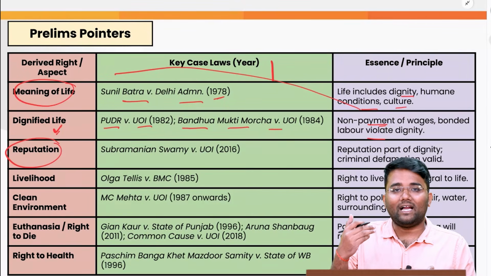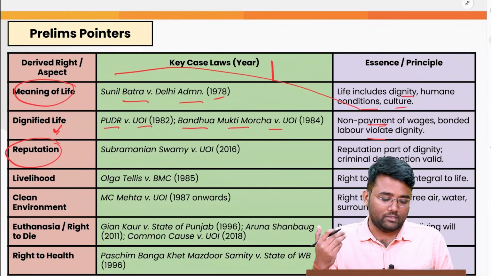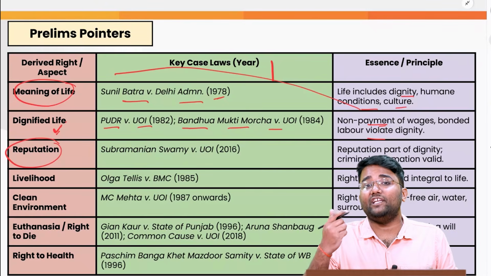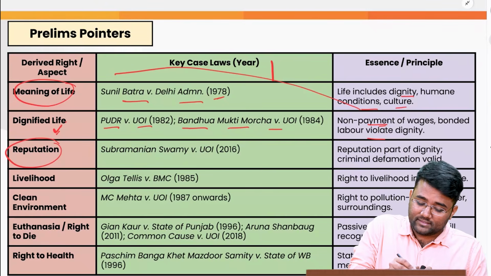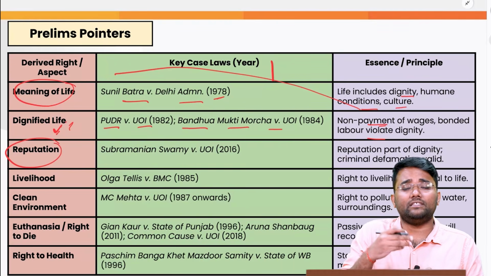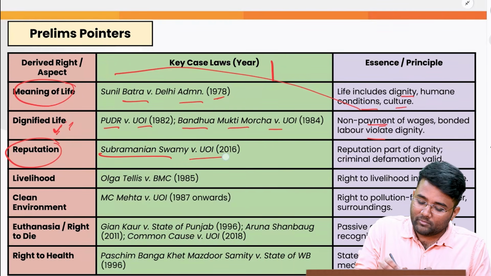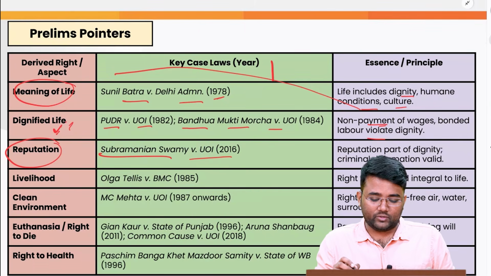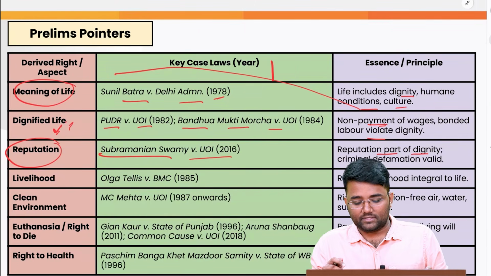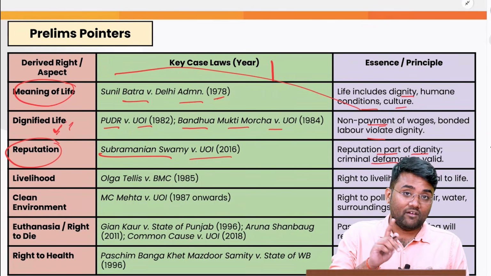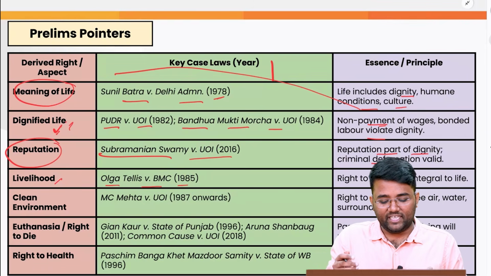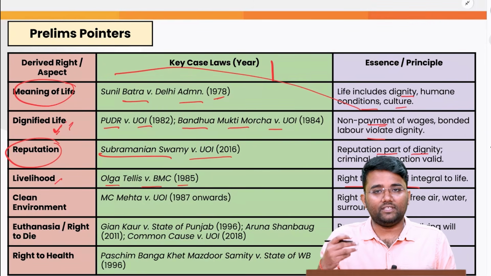Reputation also comes under Article 21, the right to life and liberty. So here life doesn't only mean life, it means dignified life. If someone's reputation is getting impacted, then he is not getting a dignified life. In Subramanian Swamy versus Union of India, 2016, again the Supreme Court said that reputation is part of the dignity of the person and criminal defamation is valid in this case. Then livelihood: in Olga Tellis versus BMC 1985, the right to livelihood is integral to life.